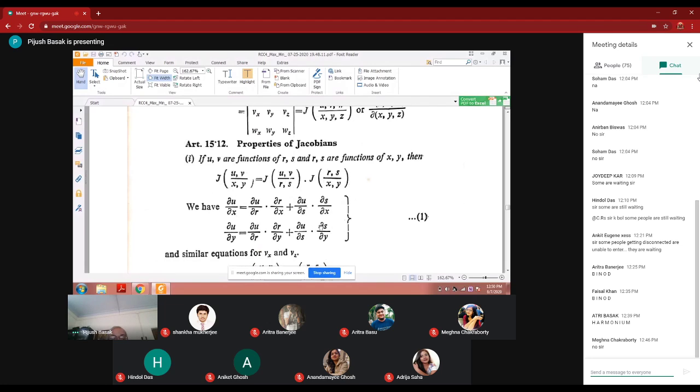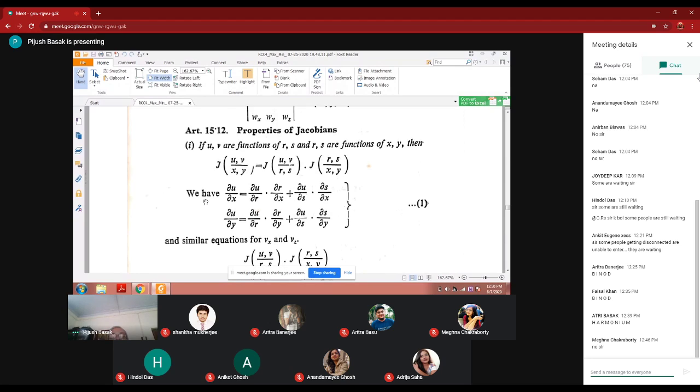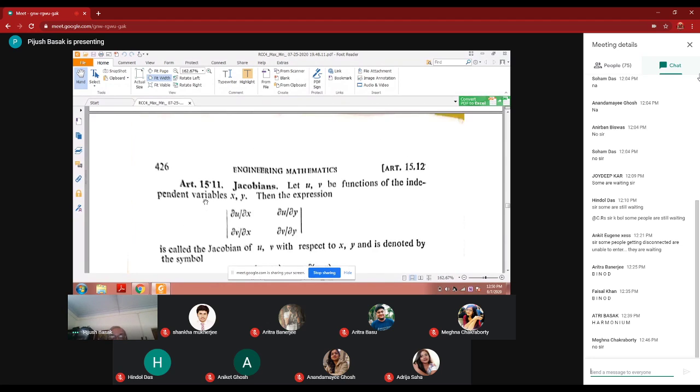So how does this come about? We have del u del x is del u del r into del r del x plus, and if you just work out this Jacobian, you will get this. Work out this Jacobian, you will get this.